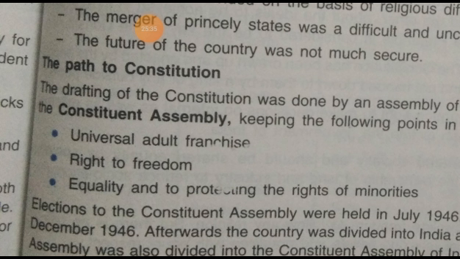Each and every person above 21 years got the voting right, and that is universal adult franchise. Now the age is reduced, and every person who completes 18 years gets the voting right.